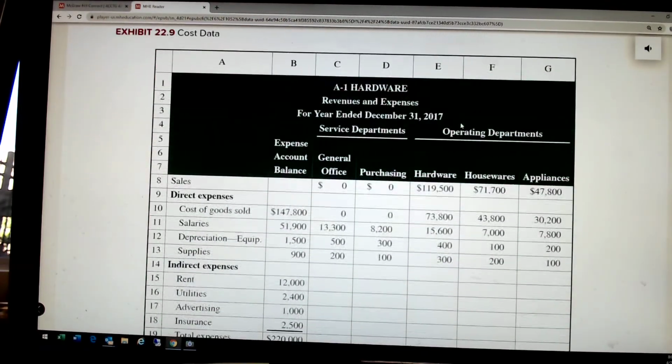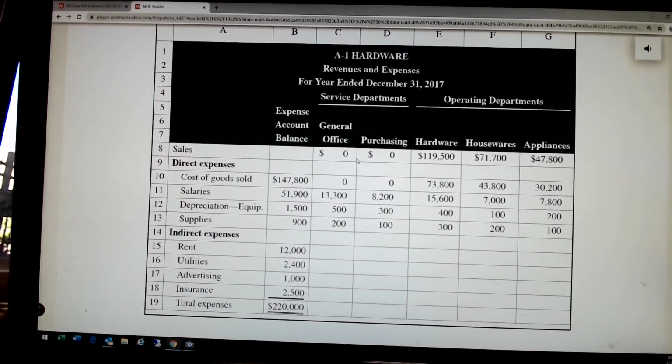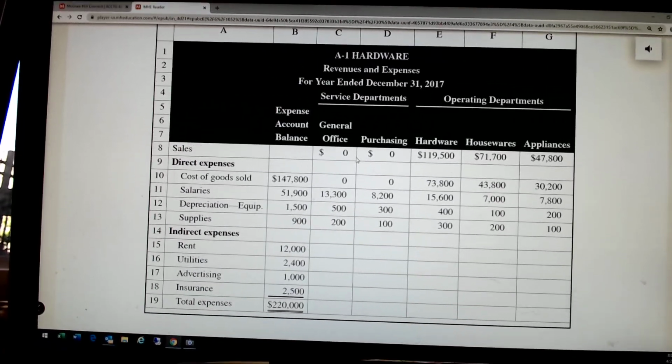So step 1 is to determine. Notice that we've got our 2 service departments and our 3 profit centers. Start off with sales, the sales of the profit centers. Notice there's no sales in general office or purchasing. It's common sense, right? They aren't there to generate any revenues.